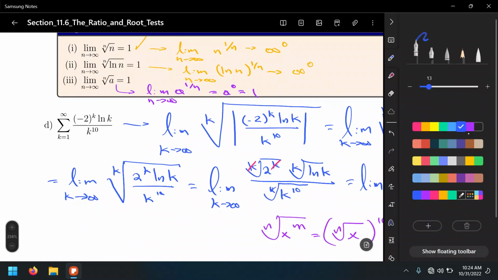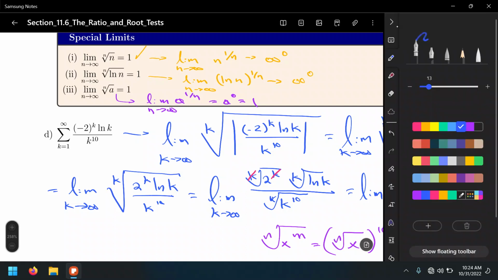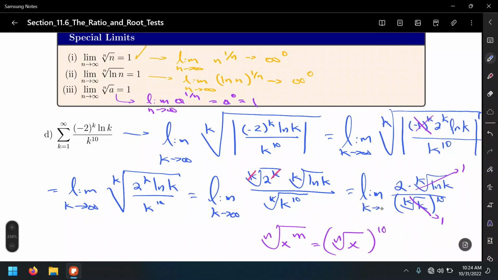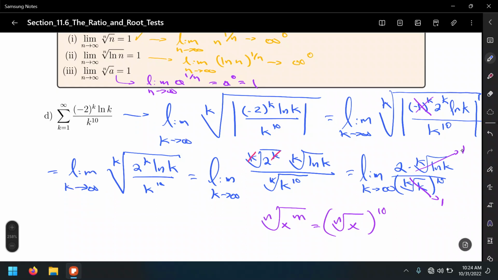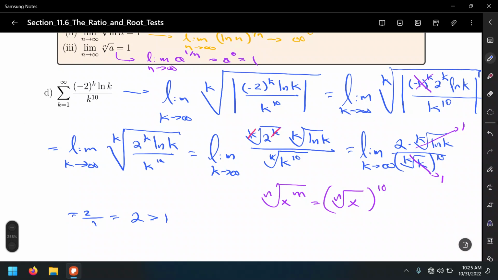So, using the special limits, this special limit equals 1, this special limit also equals 1, and well, the limit will be 2 times 1, which is 2, over the denominator, which is 1, that's simply 2. But in this case, since the limit is greater than 1, we say that the series diverges by the root test. Alright?